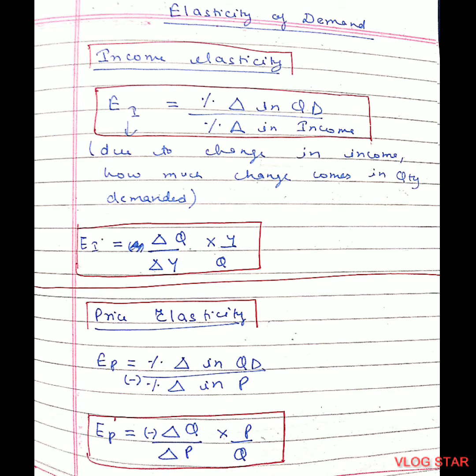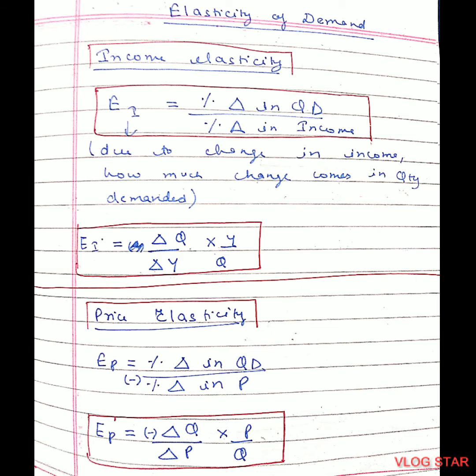Hello everyone, we are doing the topic elasticity of demand. Starting with income elasticity. Income elasticity means due to change in income, how much change will come in the quantity demanded. The formula for income elasticity is percentage change in quantity demanded upon percentage change in income. The symbol of income is Y, so it can be written as income elasticity is equal to change in Q upon change in Y multiplied by Y upon Q, where Y and Q are the income and quantities before the